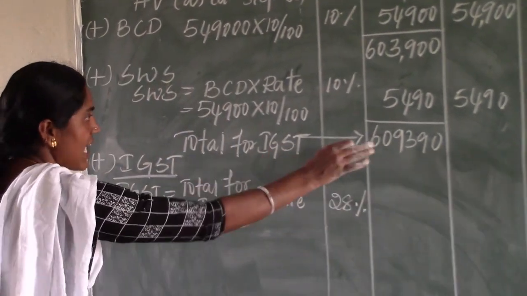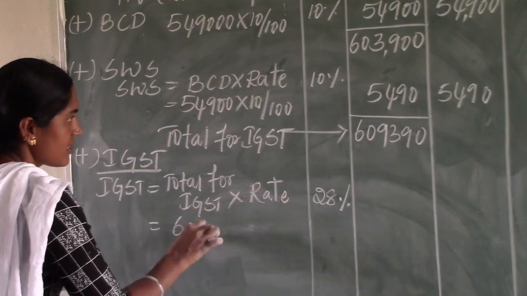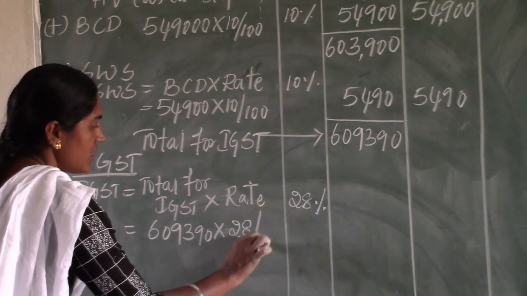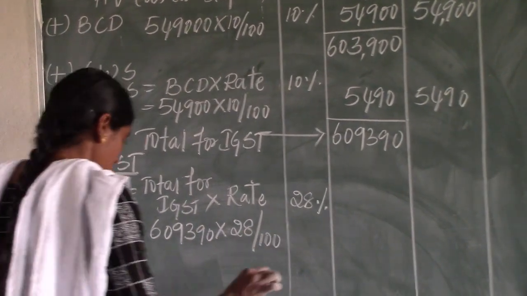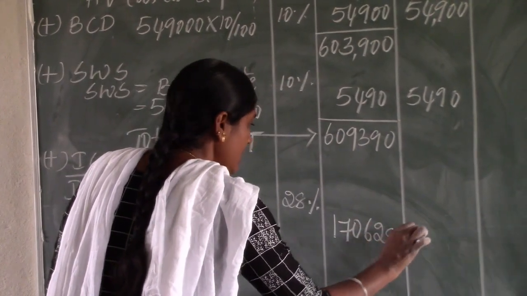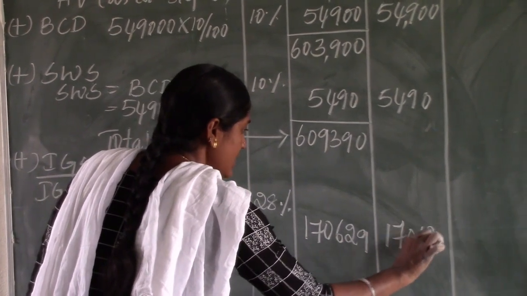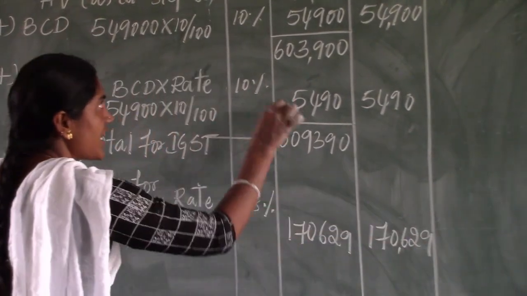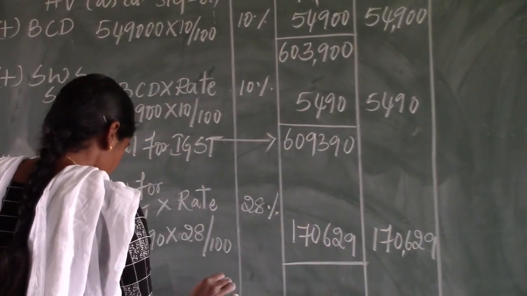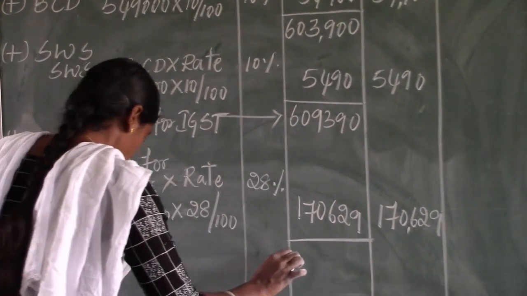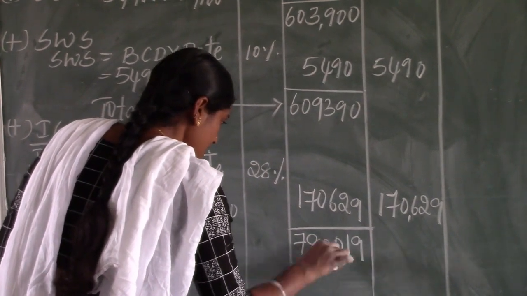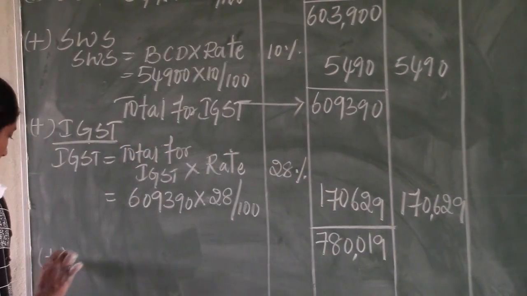See, total as calculated 6,09,390 into the rate of GST as given, 28%, is 1,70,629. This is the tax. We need to write it in the value as well as the duty payable column. Again, make it total of the middle column. The total will be 7,80,019.